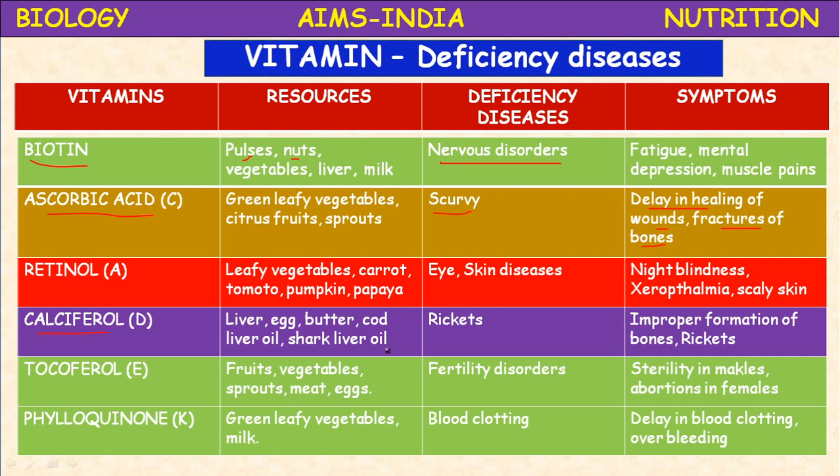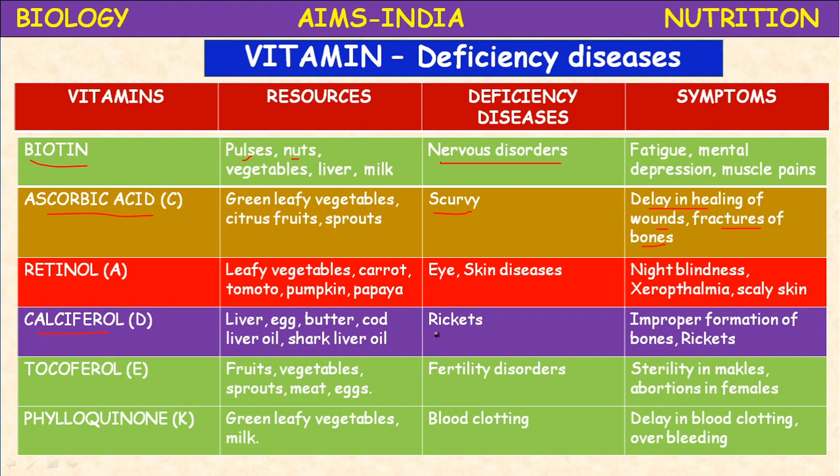Vitamin D is functional along with calcium, so calcium rich food materials also help. Vitamin D is also synthesized in our body when we expose our skin to the morning sunlight. Beneath the skin, cholesterol is present, and that cholesterol is converted into calciferol in the presence of sunlight.